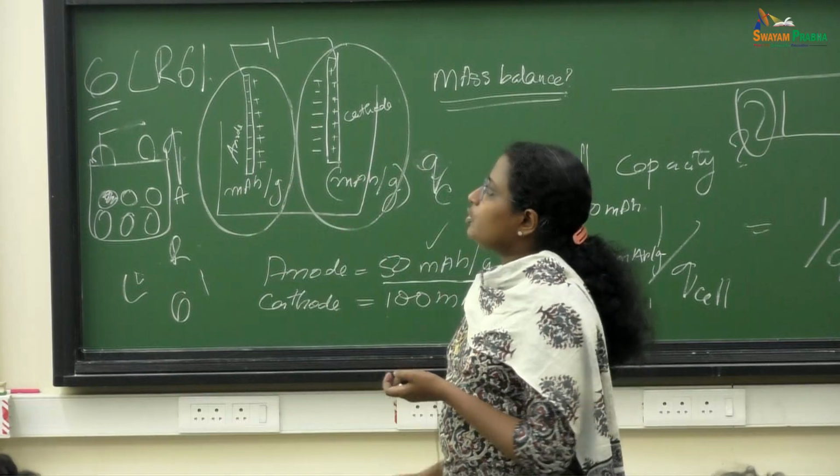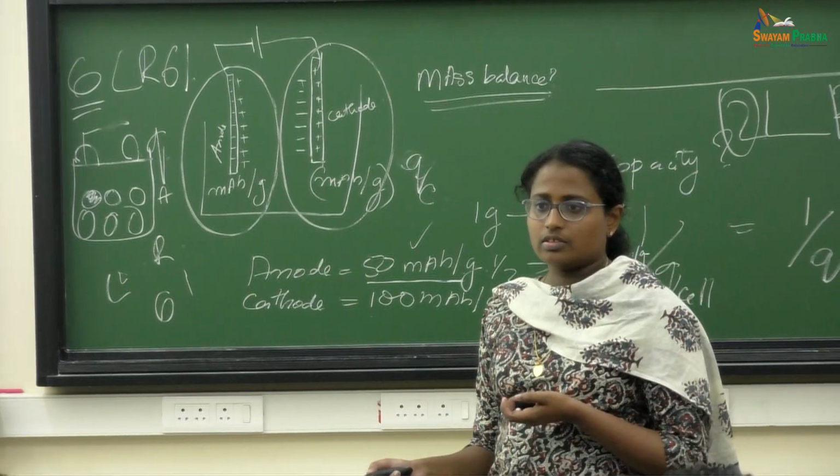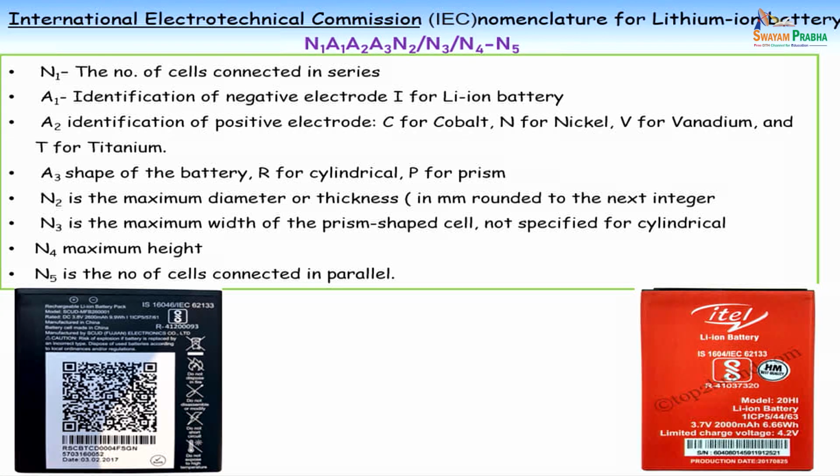Okay, next we will go to lithium-ion batteries nomenclature. You might have seen these things in the batteries also. So it also has a nomenclature. You can write it down if you want. Again, first N is for the cells in series. A1 is the identification of the negative electrode. If it is lithium, it is represented as I in secondary batteries. Then A2 is the cathode chemistry. It can be a cobalt based, nickel based, or iron based battery. You can have N, V, T, all those things.